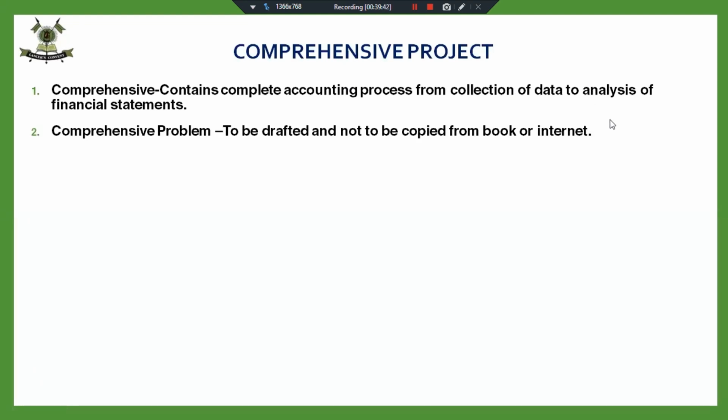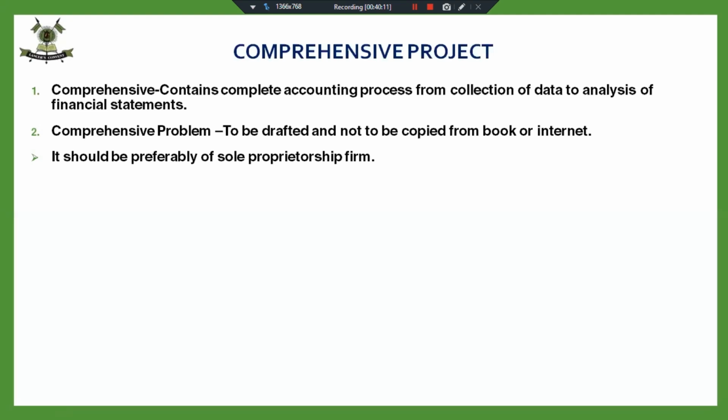Fine. So, children, again repeating, if you copy the comprehensive problem from the book or the internet, that will be quite visible. The moment the examiner opens your file, it will be quite visible that you have copied it, and you will not be able to answer the questions asked on the things which you have copied. So I'm requesting all of you to draft a comprehensive problem of your own, and it should preferably be of a sole proprietorship firm.